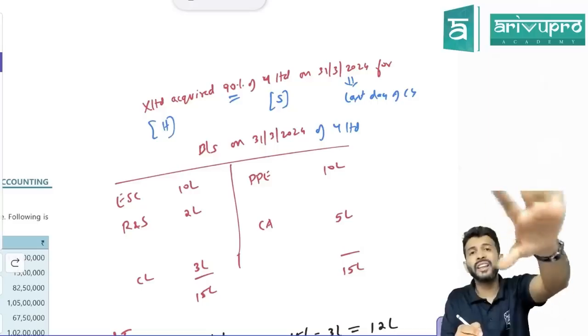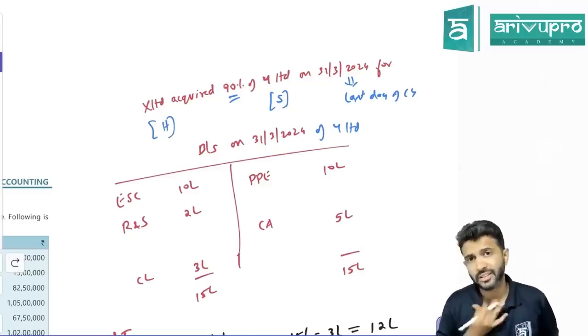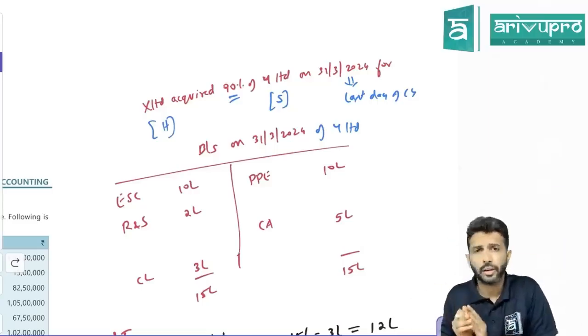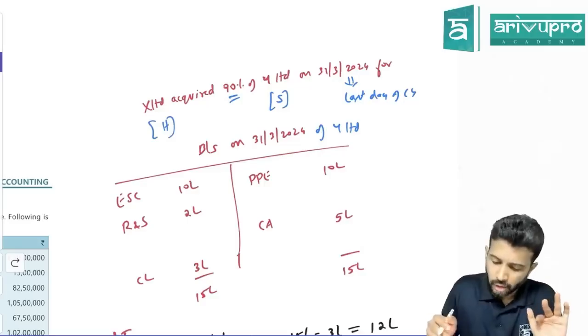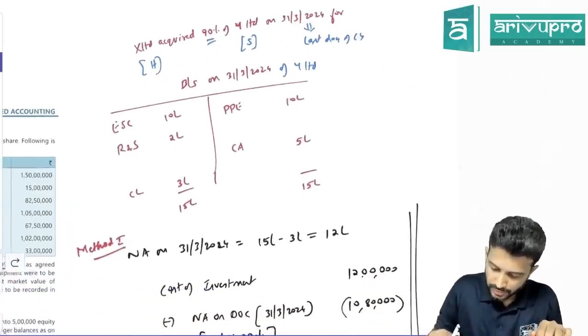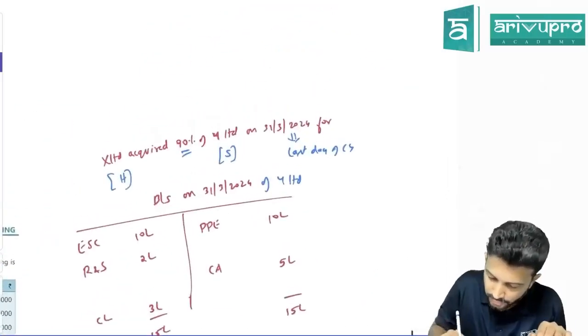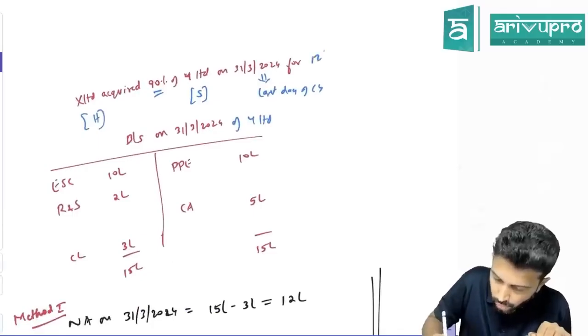Let's calculate goodwill or capital reserve as per the method we have just now applied. First you will take what, sir? The cost of investment. How much is the cost of investment? I think I've taken it as 12 lakh rupees.